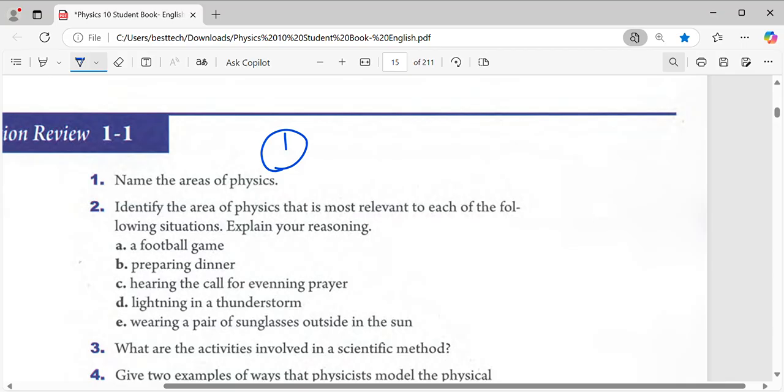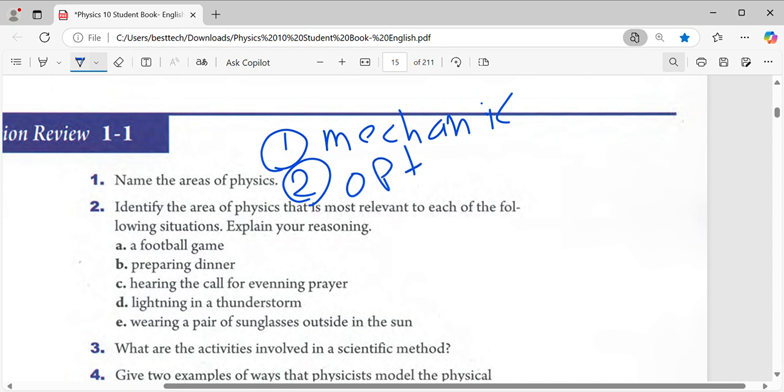An area is a type of physics. The table that I said is important, memorize it. We have, I think, 7 or 8 types. First, for example, mechanics, and the second one is optics, and it's in a table.